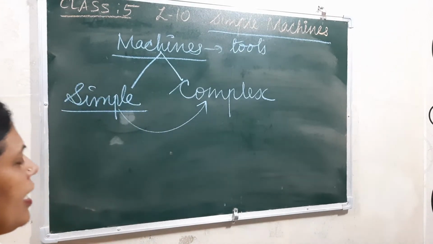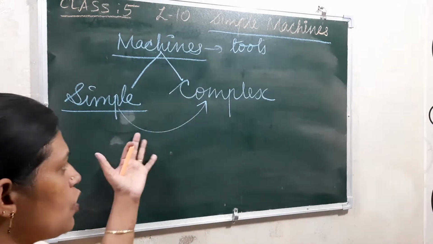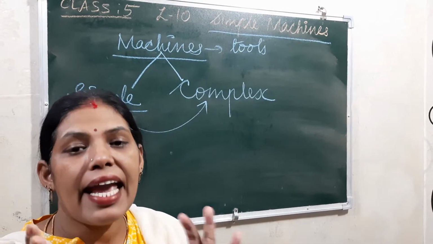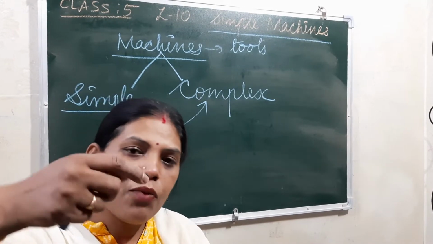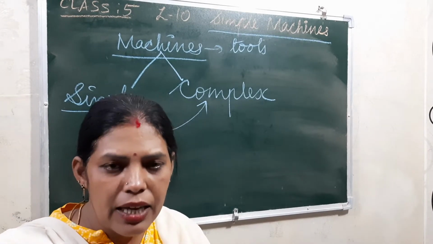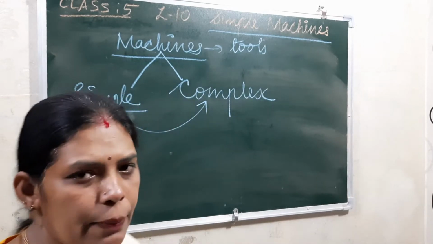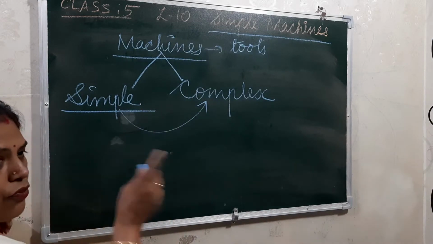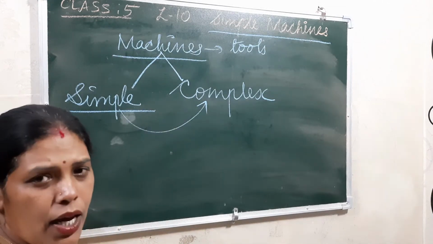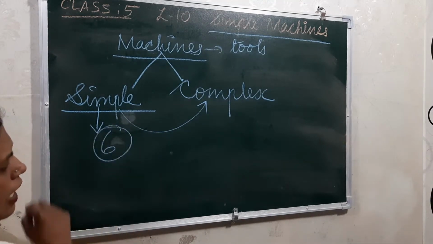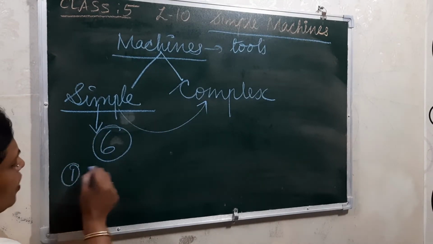Understood? Now in this class, these simple machines change the direction of the force applied, or whether the force is increased or decreased where we are applying it. The direction will change. And if you take this year, you are learning 6 types of simple machines. Okay, 6 types. The first one is the lever.